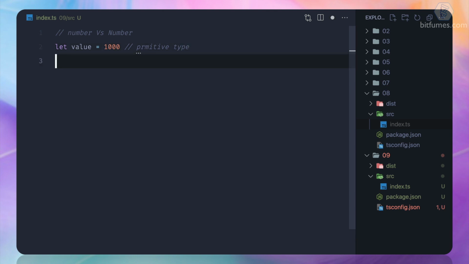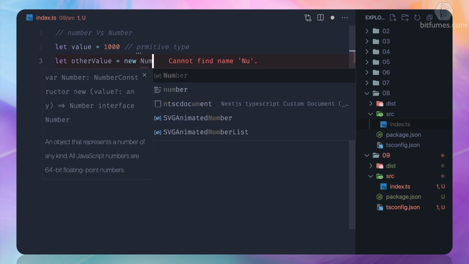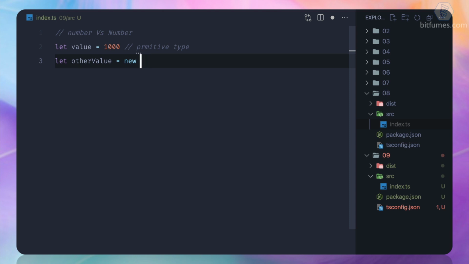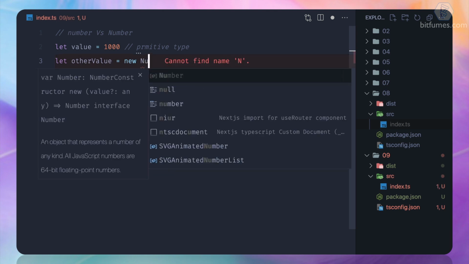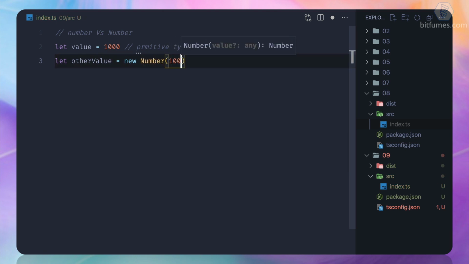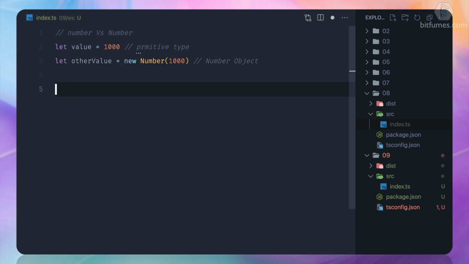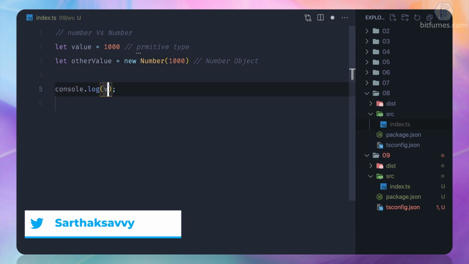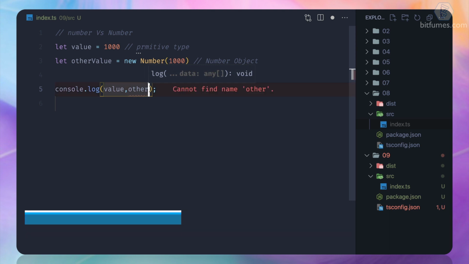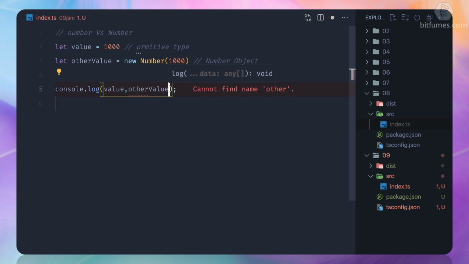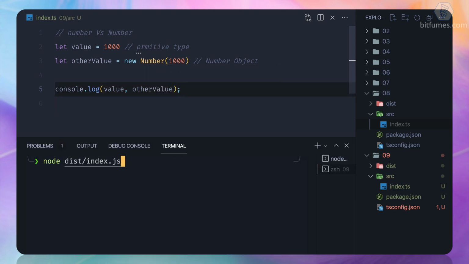Okay, now but when we say otherValue and we use a new keyword with a capital N, and you see, if I say capital N, we are getting the suggestion like here, and then I say 1000, this is our number object. Okay, so let's just call console log value or otherValue also, both one, like this, and let's run it.